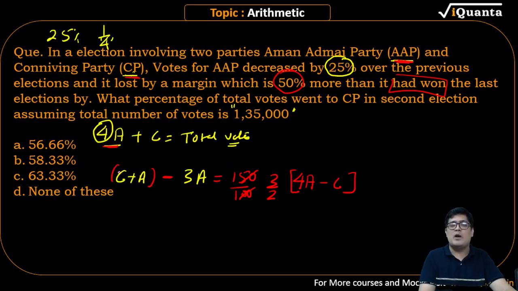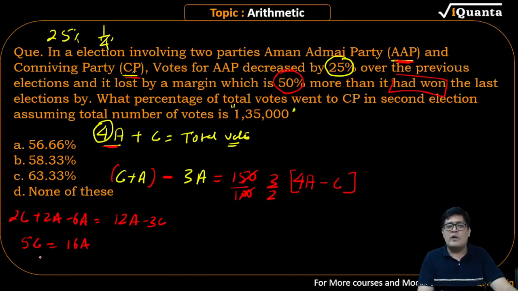I multiplied this 2 on the opposite side. So what does this become? This becomes 2C plus 2A minus 6A. This 3 is multiplied inside, so that is 12A minus 3C. You rearrange this. You have 5C is equal to 16A. Everyone slow down. C upon A is 16 upon 5. So C is equal to 16, A is equal to 5. Understand.